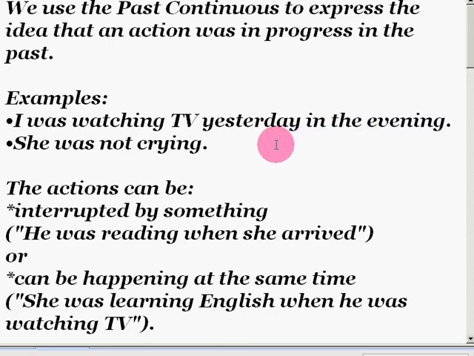Okay? Another example. She was not crying. So, again, even though we don't have a specific past time expression, we know that in that certain past time, the action is not yet finished. So, she was not crying. The action here is crying. The subject was not crying during that certain time in the past. So, during that time, her action is not yet finished.